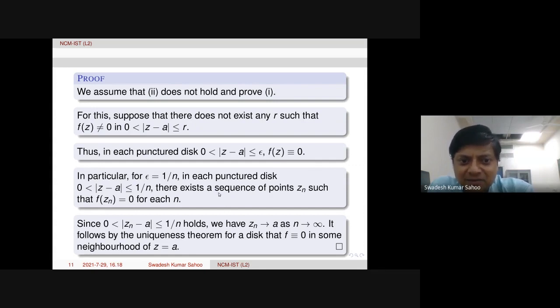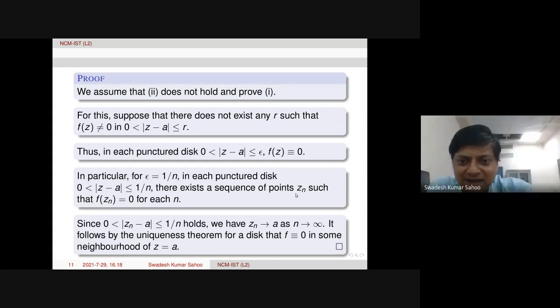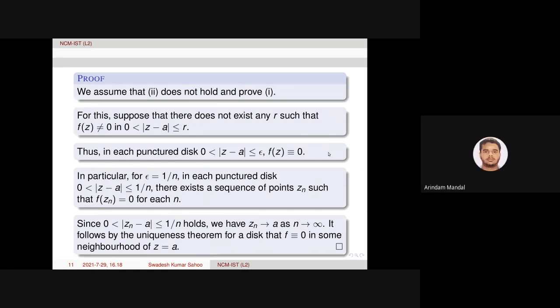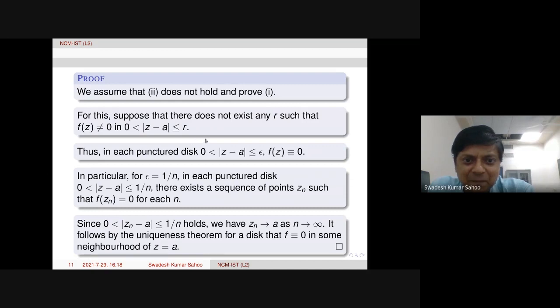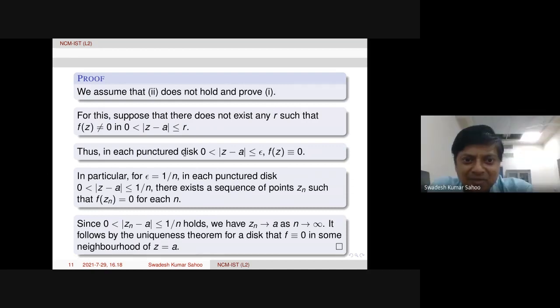For n equal to 1 we can find Z1. For n equal to 2 we can find Z2. That is also fine. Yes, sir. The third line is not the negation of the second line. Yes, you're right. That's what I was saying. Okay, I'll make this correction.